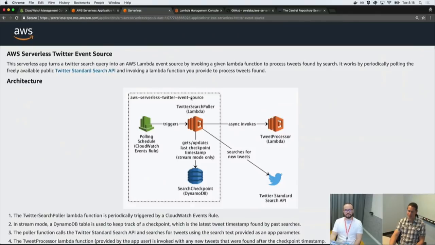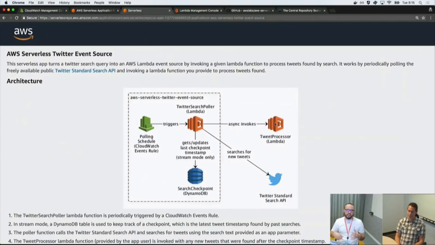This application takes care of one thing. It handles the details of interacting with the Twitter search API, but it delegates out to whatever Lambda function you give it to actually process the tweets that are returned. So it doesn't know what you're doing with the tweets. This app doesn't care. But now it's that much less code for you to build, right? You don't have to learn the Twitter search API. You don't have to code against it. You can just deploy this application, and then you write a Lambda function that just takes an array of tweets. And that is really powerful.